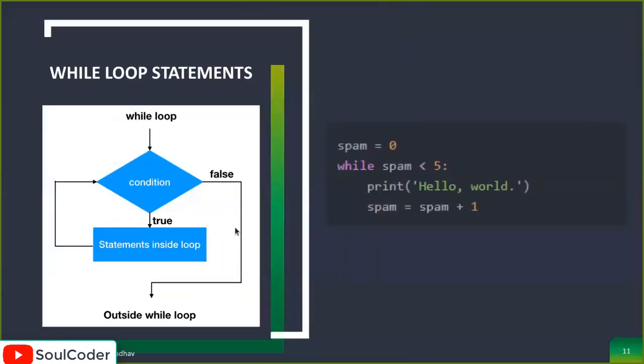What is a while loop? First of all, understand there is the word loop here. So what does loop say? If you get a proper English word, loop, what do you get by the loop? Something repeatable, going round and round and round. So a while loop is nothing but something that will repeat itself. So let's see how it works.